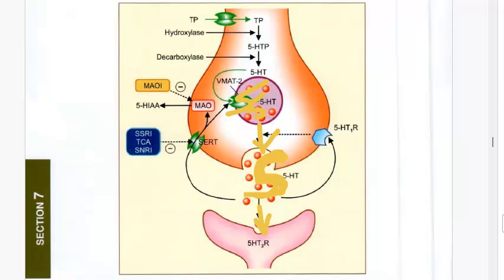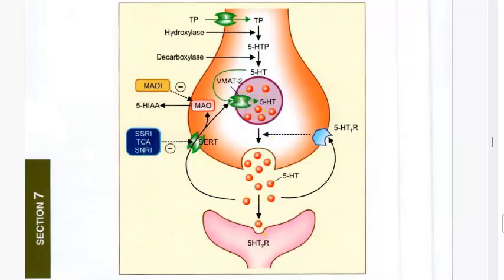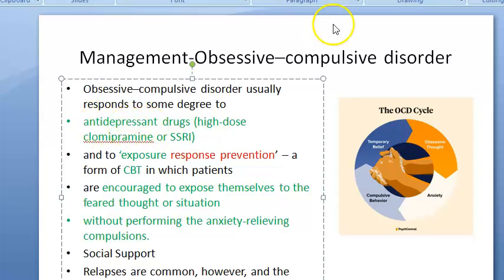But some of the serotonin is also getting reuptaken. So here you can see some serotonin is getting reuptaken by the same neuron that released it. So this is reuptake. What you're seeing being taken up by the next neuron is uptake. Whatever is being taken back is reuptake. So what are we preventing here? We are preventing reuptake, inhibiting reuptake, selective serotonin reuptake inhibitor. So there will be more serotonin for the uptake. Okay. So these two are the main treatments of obsessive compulsive disorder. What will you write? Tricyclic antidepressant like clomipramine, SSRI like fluoxetine, selective serotonin reuptake inhibitor.